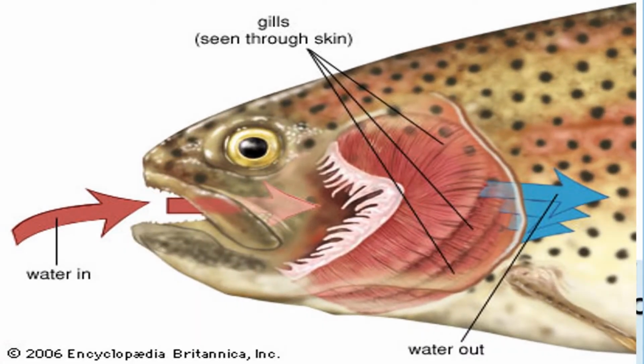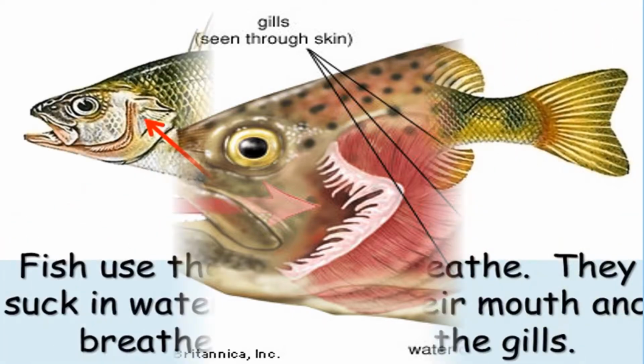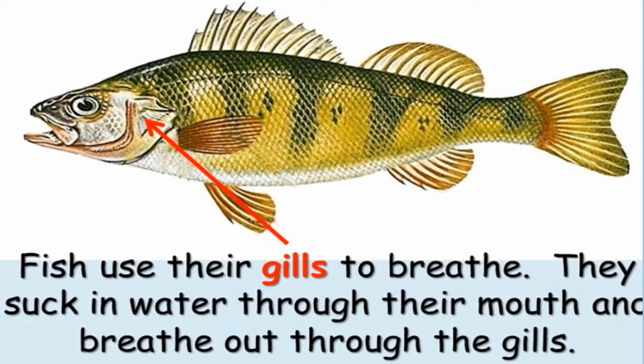First thing that we are talking about today is the gills. When you see the fish, you can see this part that is called the gill, just beside the mouth. Fish have a tendency to take in water through their mouth and give it out through the gills. Now, what exactly are the gills doing? The gills are helping the fish to breathe.